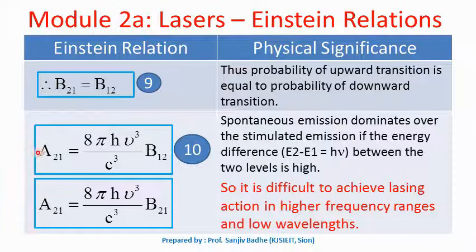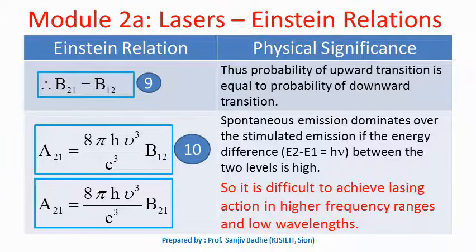Now the second relation is A21 equal to 8 pi h nu cube upon c cube B12. This B12 is equal to B21. So we can write this as A21 equal to 8 pi h nu cube upon c cube B21. What is A21? It is Einstein coefficient of spontaneous emission. And what is B21? Einstein coefficient of stimulated emission.